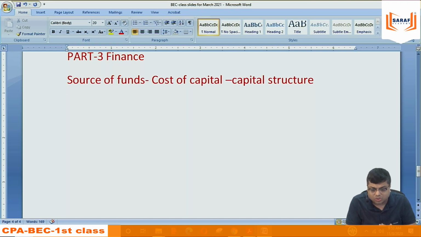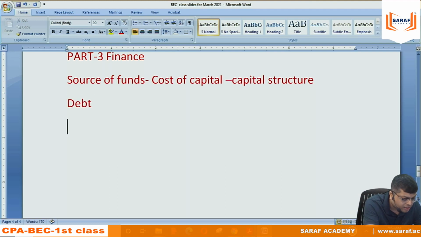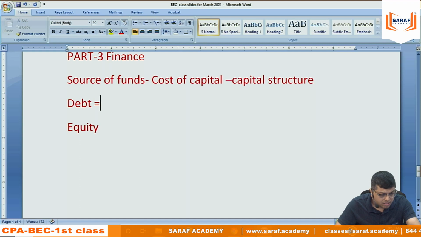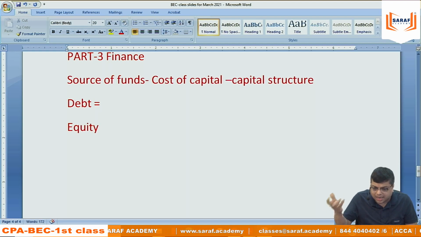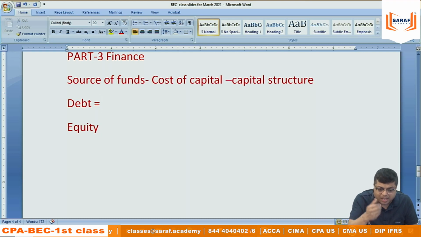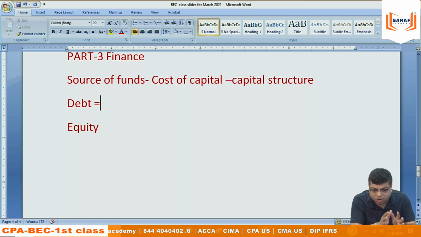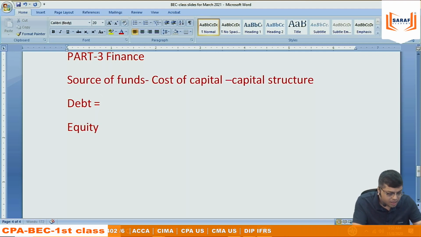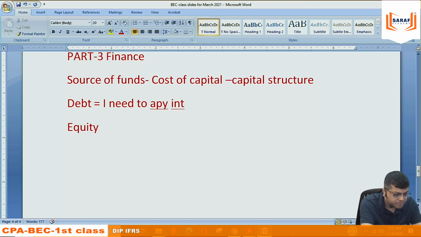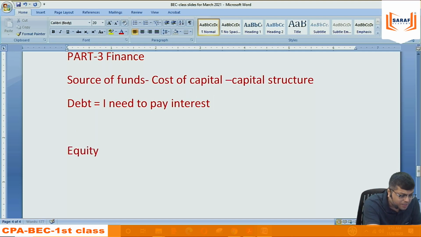Every business in the world requires a source of fund. The source can be divided as debt or equity. When we go for debt, suppose in Saraf Academy, I am borrowing funds from banks, or maybe I am taking a loan from Neeraj company. I need to pay interest as per the rate and terms which are decided, and I need to pay the principal back.